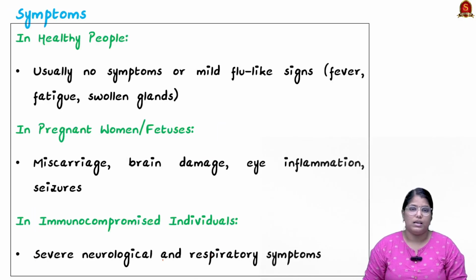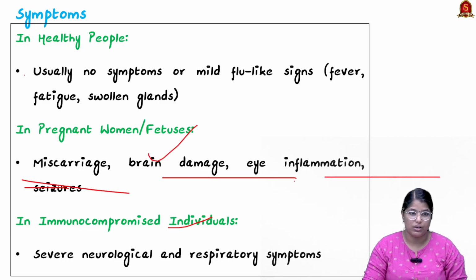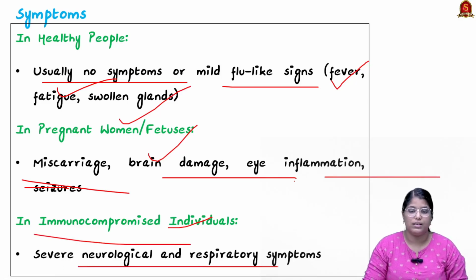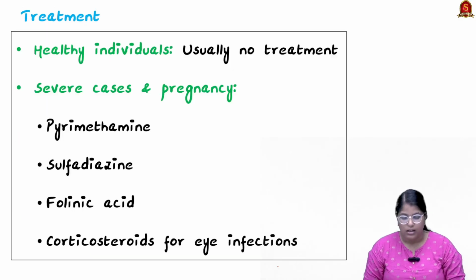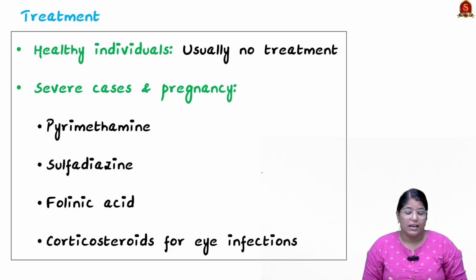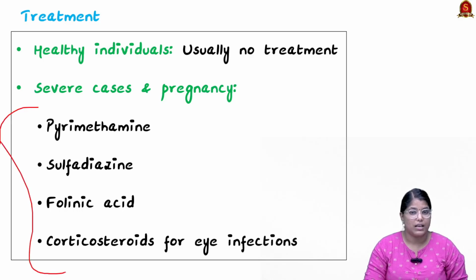Now, moving on, let us see about the symptoms. As I said, in pregnant women, it can lead to miscarriage, brain damage, eye inflammation, and seizure. When it comes to healthy people, usually there will be no symptom or mild flu-like symptoms, for example, fever, fatigue, and swollen glands. And finally, in immunocompromised individuals, it can lead to severe neurological and respiratory symptoms. Talking about the treatment, there is usually no treatment. In severe cases, especially during pregnancy, certain drugs can be given in order to treat the infection.